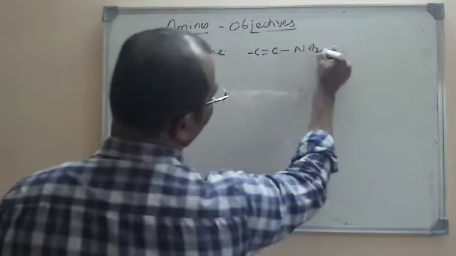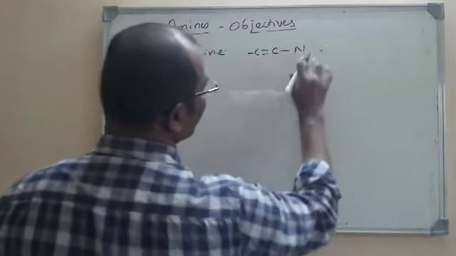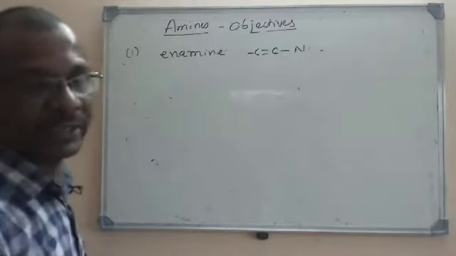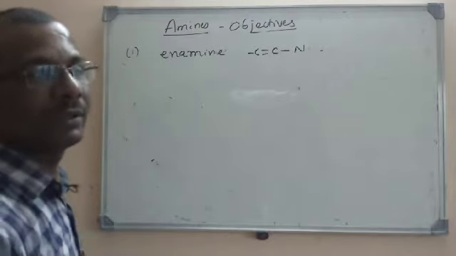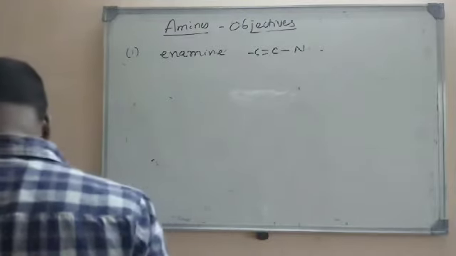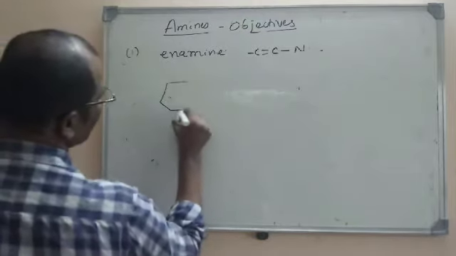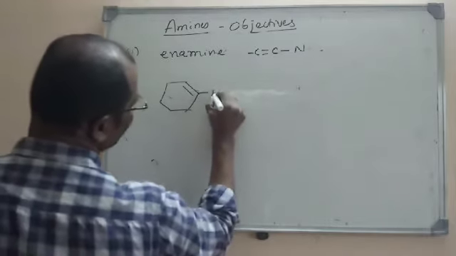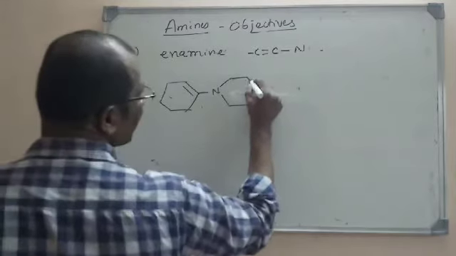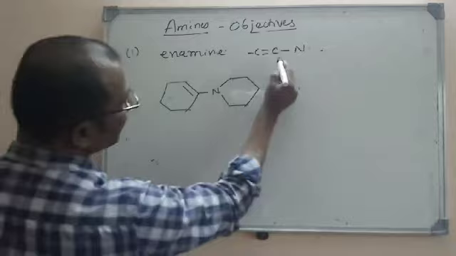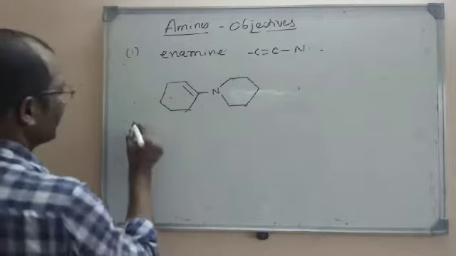Primary amine means we have NH2, secondary means we have only NH, tertiary means we have N. But this is what an enamine should have. En means double bond, amine means NH2 or N or NH. Now which is enamine? So here structure 3 in our material is enamine. Why is structure 3 the answer? Because here is C double bond C and here is nitrogen, so this is clearly an enamine.